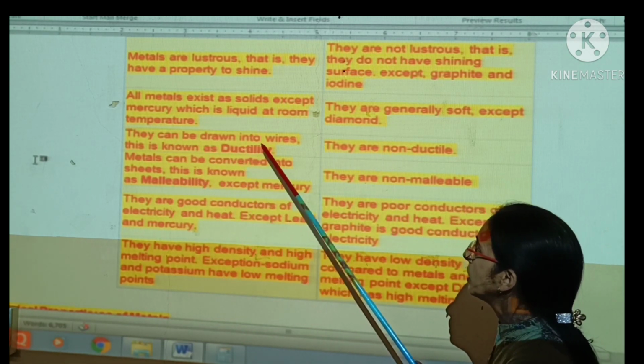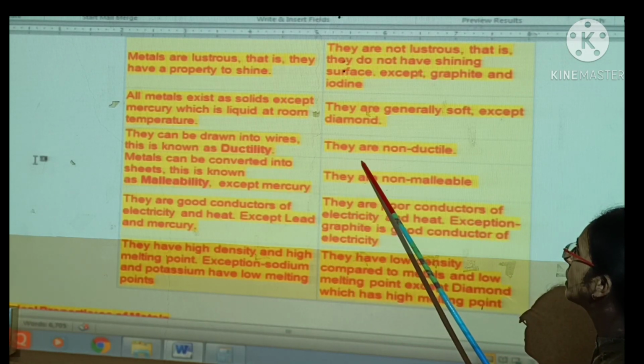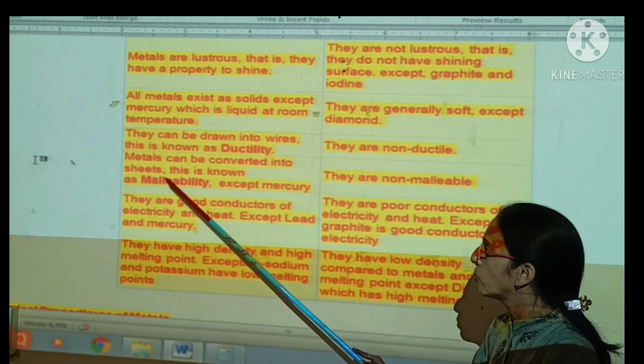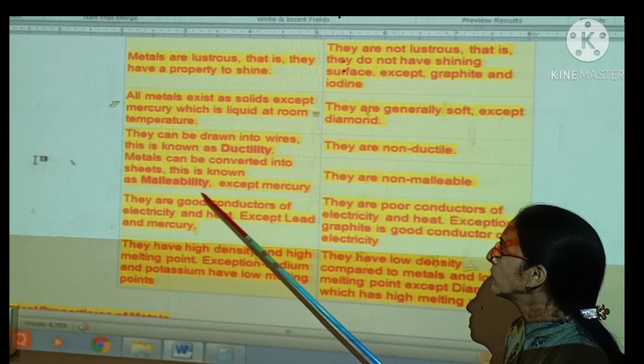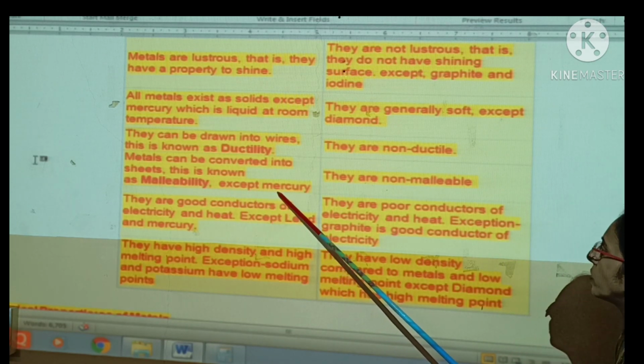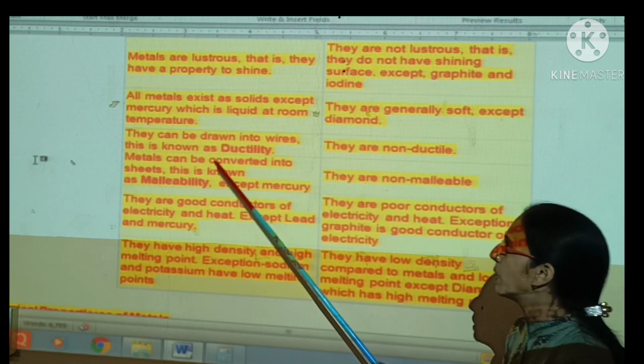Metals can be drawn into wires, called ductility, but non-metals are non-ductile. Metals can be converted into thin sheets, called malleability, except mercury because mercury is liquid, but non-metals are non-malleable.